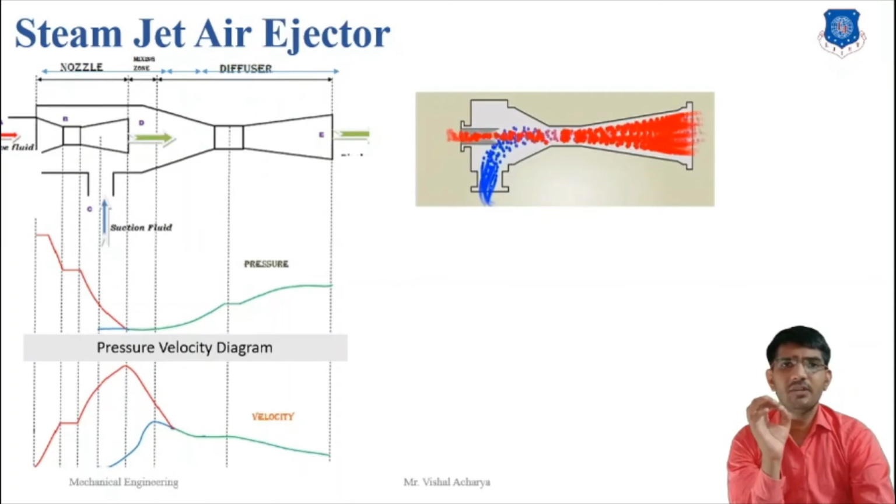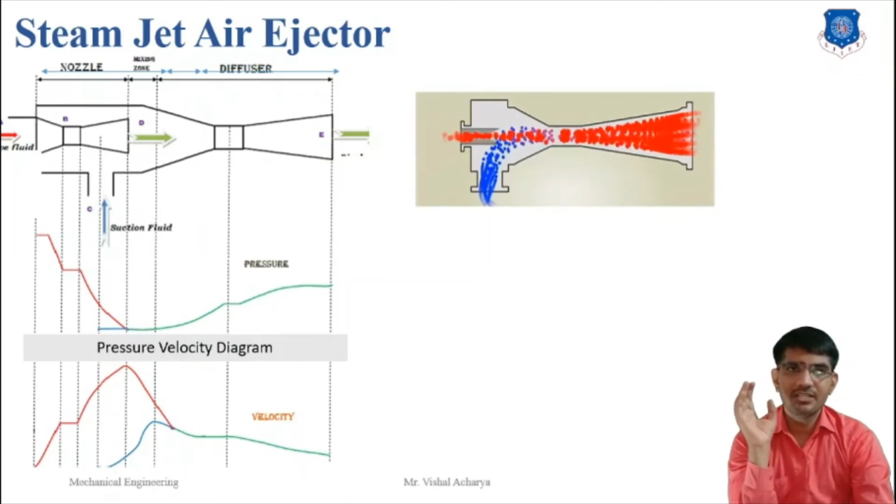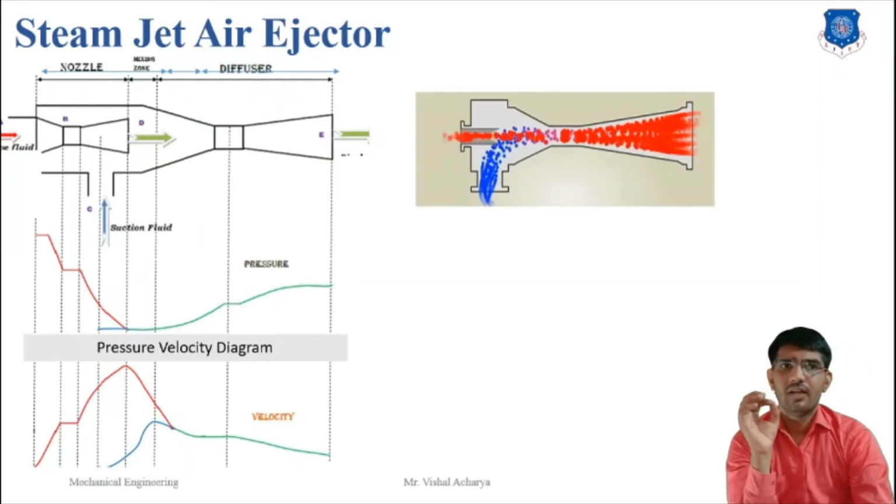Here is the working of the ejector. The suction line of the ejector is connected to the vessel which is to be kept under low pressure, with reference to the figure. High pressure motive fluid enters at A in the figure and expands through the converging-diverging nozzle to B. The motive fluid creates the vacuum in the mixing chamber. Refer to the pressure curve where the pressure is decreased. Here the pressure is decreased and velocity is increased, as shown in the pressure velocity diagram.